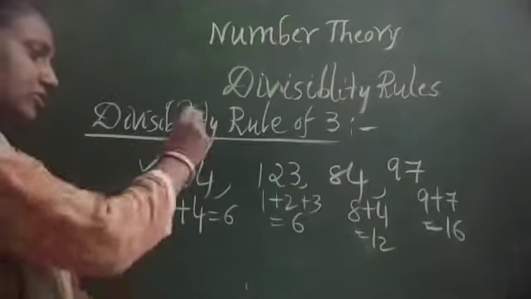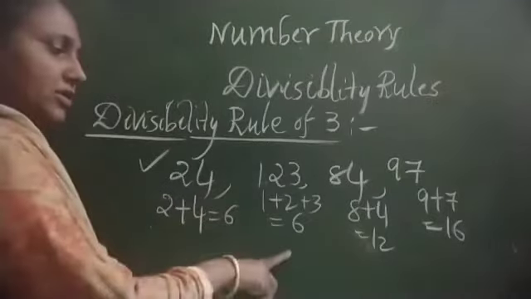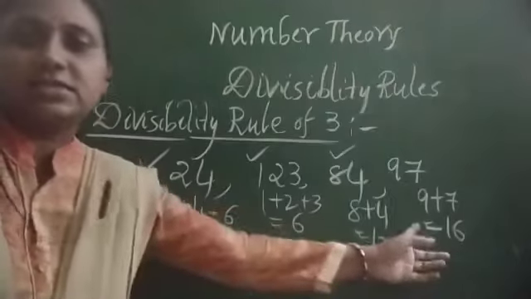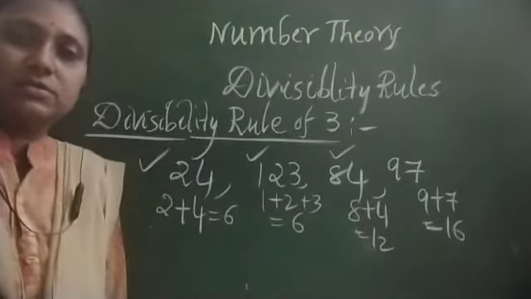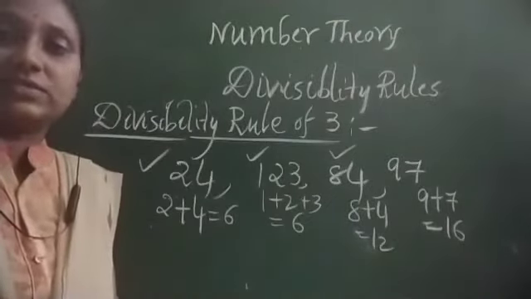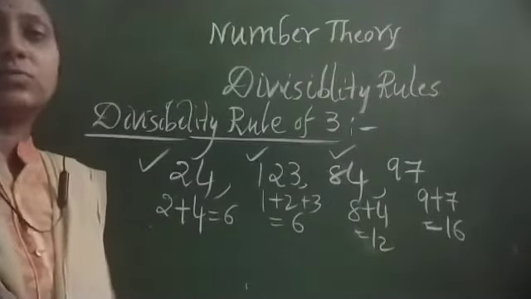So 24 is divisible by 3. And 123 is also divisible by 3. 84 is also divisible by 3. But 97 is not divisible by 3. So this is how we can easily do divisions by using these divisibility rules.